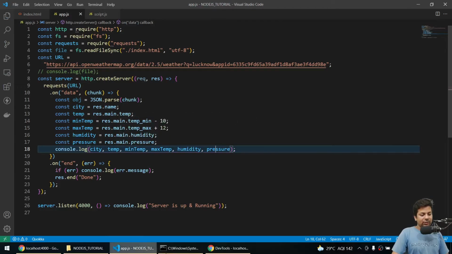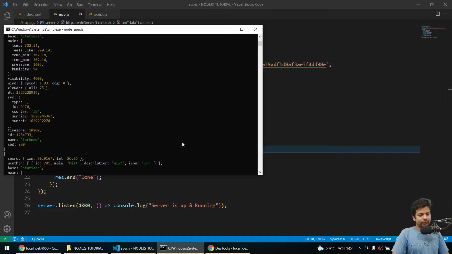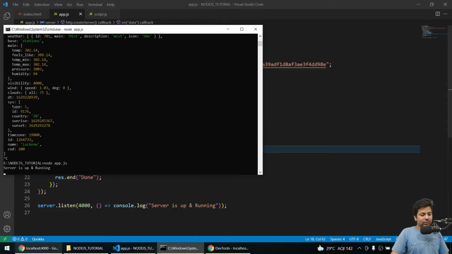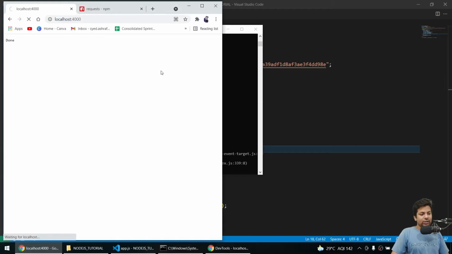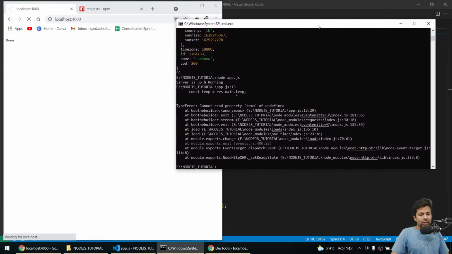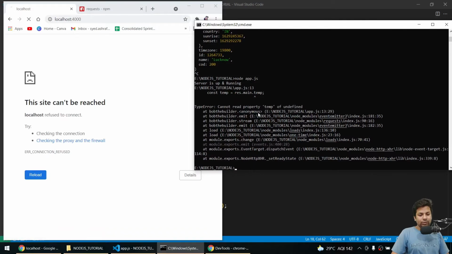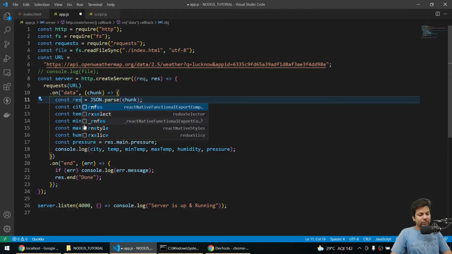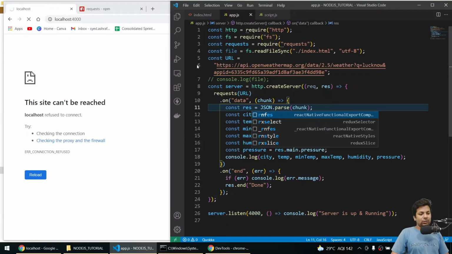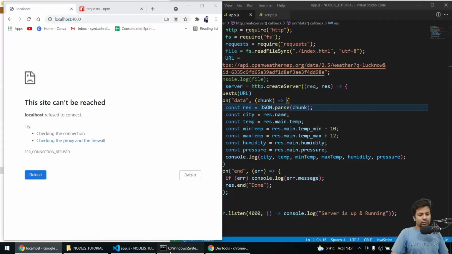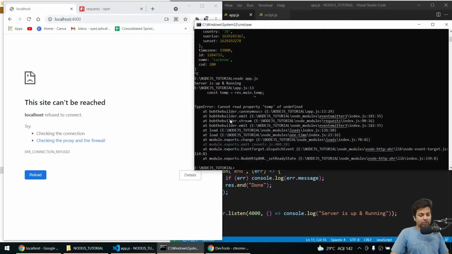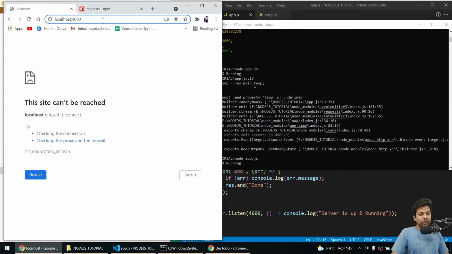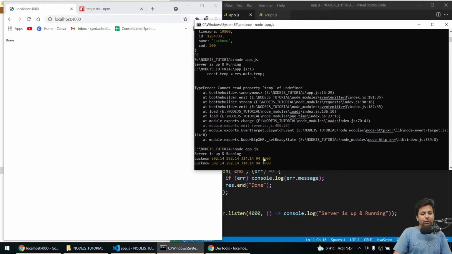Now if I save it, everything's fine. Again run it, server running, we'll just hit it, and we got an error: res.main.temp, cannot read property temp. Okay, it's an object, so let me just change it to res. Now if I just go again, where is my, yeah, run it. So we got both the data.